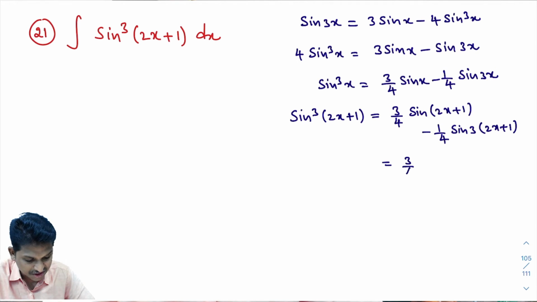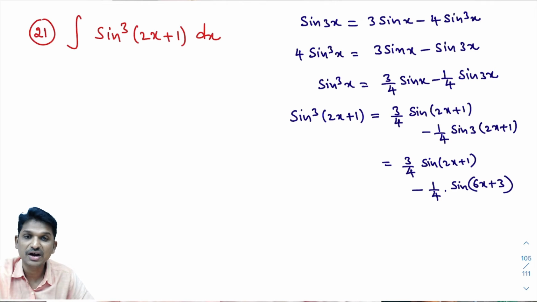A little bit of simplification. 3 by 4 into sine of 2x plus 1, minus 1 by 4 into, multiplying these two, sine of 3 into 2x is 6x plus 3. I hope you are understanding.